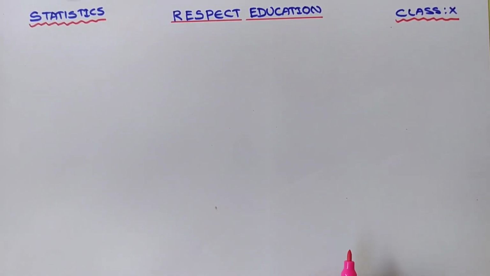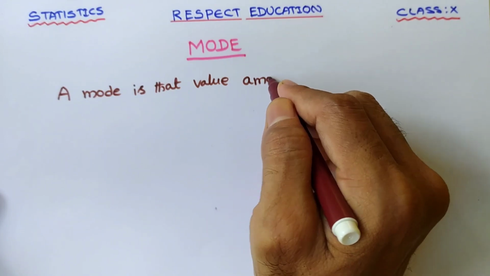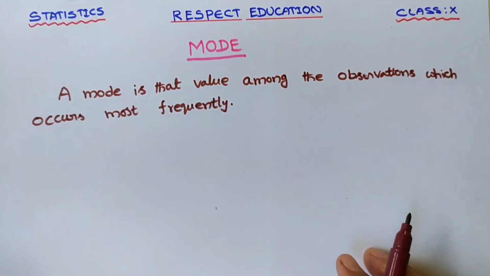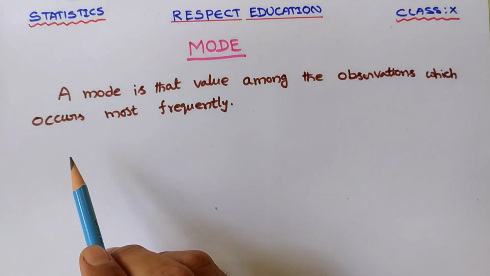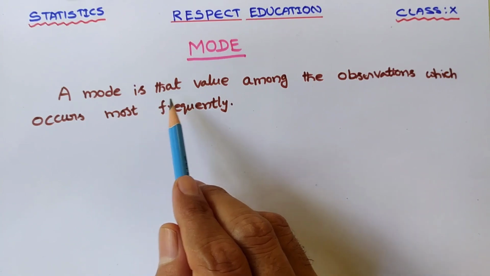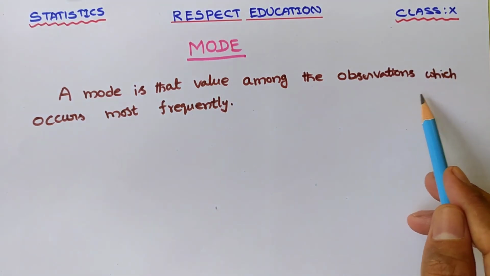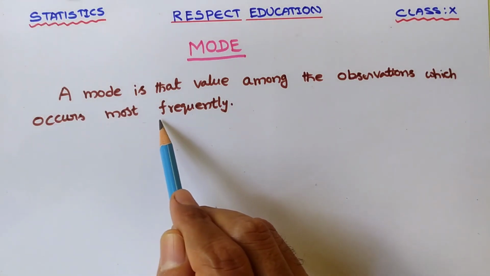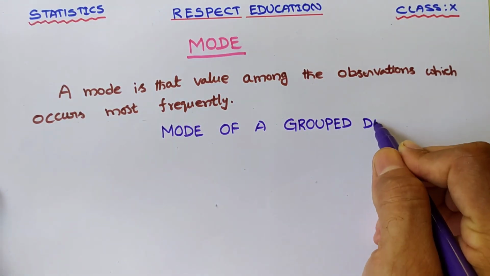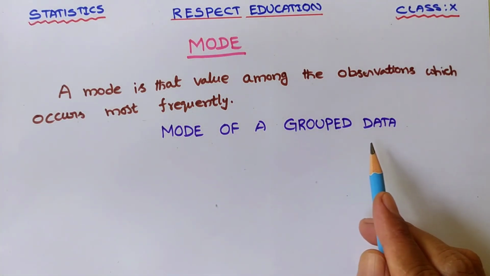Now we see mode. Now we see the definition. A mode is that value among the observations which occurs most frequently. Now we see mode of a group data.